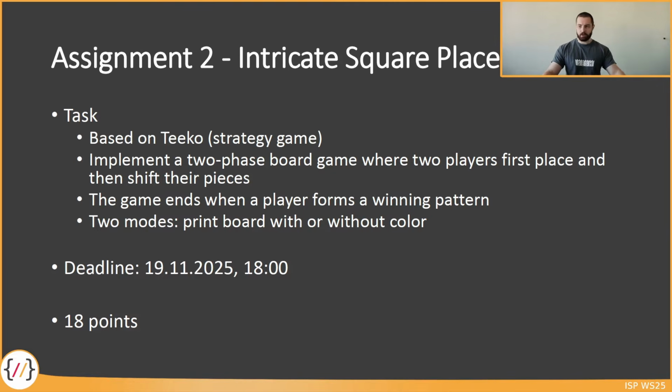The game is structured into 2 phases. At the beginning of the game the board is empty, and the first phase is this piece placing phase where each player can place their pieces on the board. Once the players have placed all of the pieces on the board, we switch over to the second phase, which is the shifting phase. In the shifting phase, the players move their pieces 1 field at a time. Again, this phase continues until a player reaches a certain winning pattern or the game stops.